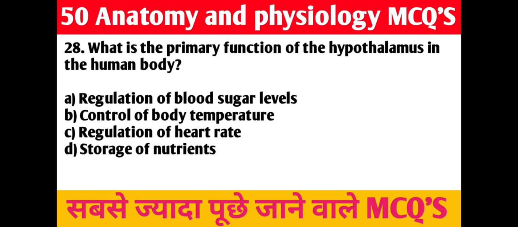28. Question. What is the primary function of the hypothalamus in the human body? A. Regulation of blood sugar levels. B. Control of body temperature. C. Regulation of heart rate. D. Storage of nutrients. Right answer is B. Control of body temperature.